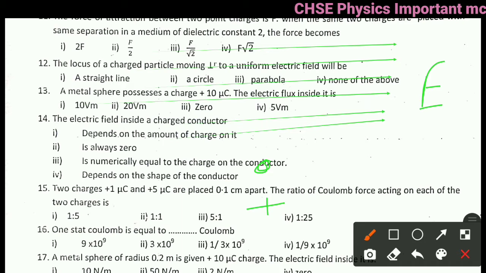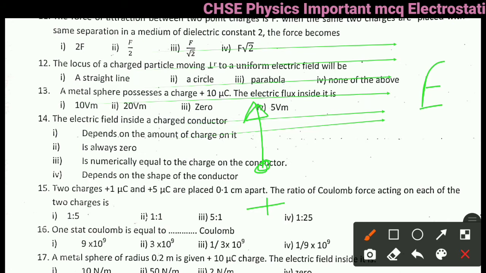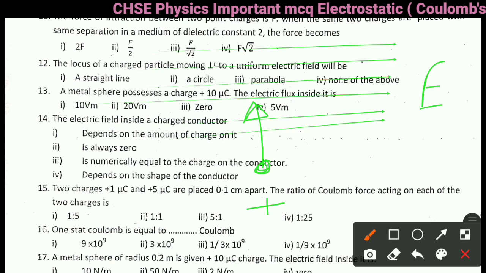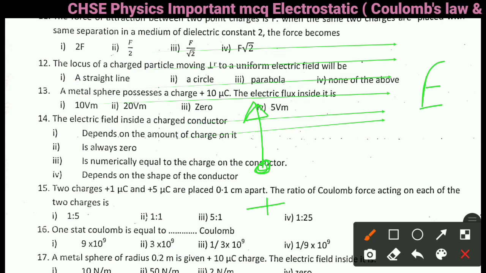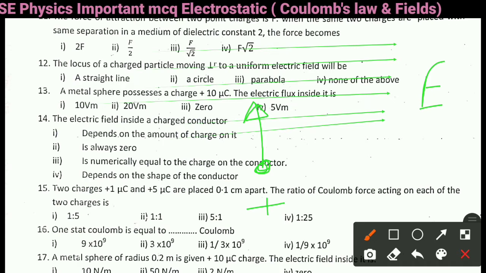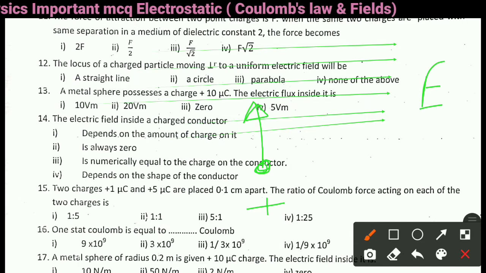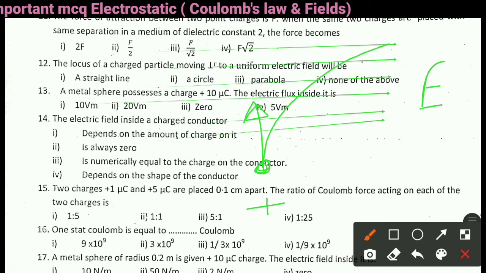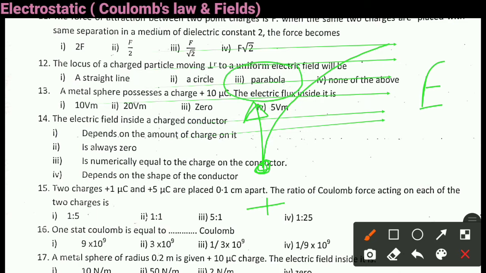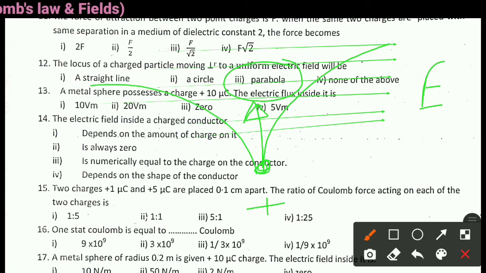positively charged, this charged particle enters inside the electric field perpendicular to the electric field. Then when it enters inside the electric field, it experiences force because it is positively charged. So as it is positively charged, it experiences force towards the electric field. So its locus will be like that. It is nothing but the shape of the parabola. So right answer will be option 3, parabola. If it is negatively charged, then its path will be this direction.